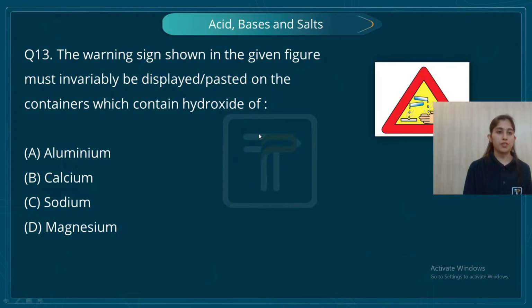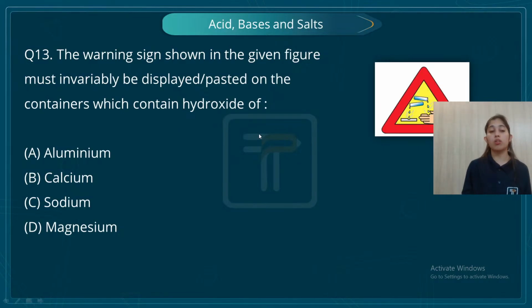Now, the next question. The warning sign shown in the given figure must invariably be displayed or pasted on the containers which contain hydroxide of. Now, students, I know that aluminum hydroxide is not so corrosive that it can potentially cause a burn on my hands, right? It's not that corrosive.